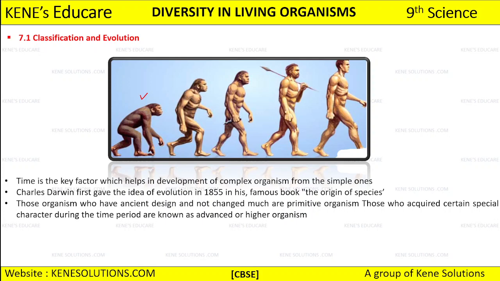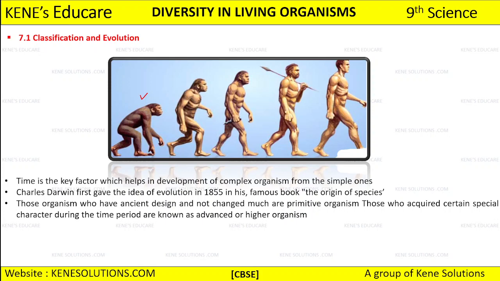So we also saw that in Kingdom Porifera, okay, we have unicellular organisms. They may be autotrophic or heterotrophic, right? Then we saw Kingdom Protista, Kingdom Plantae, Kingdom Fungi.